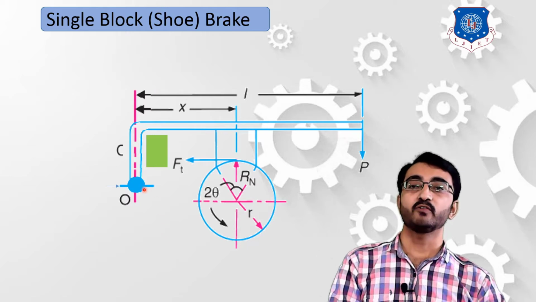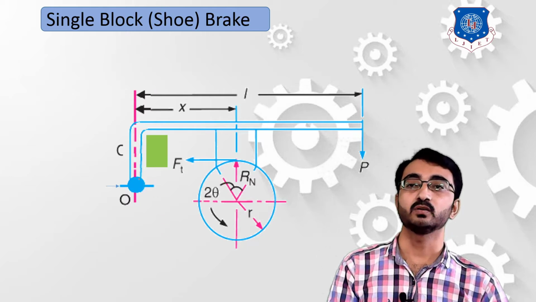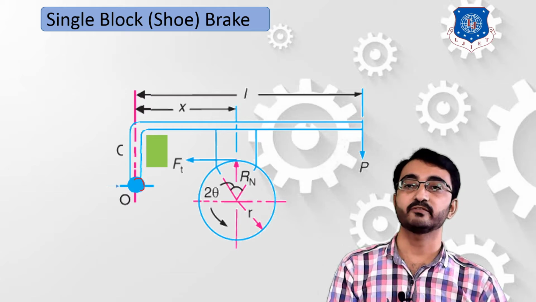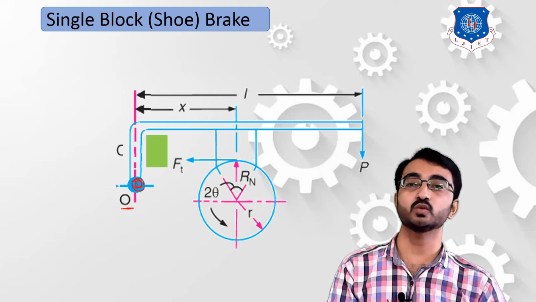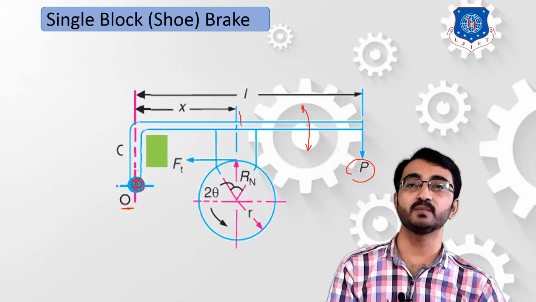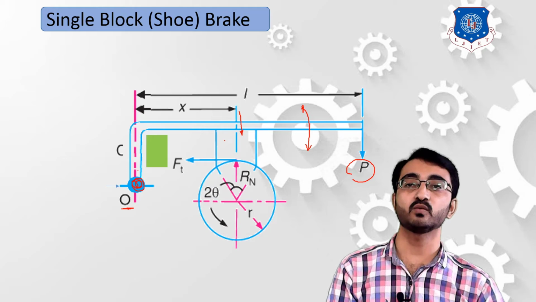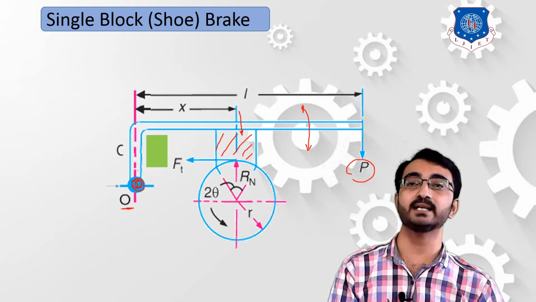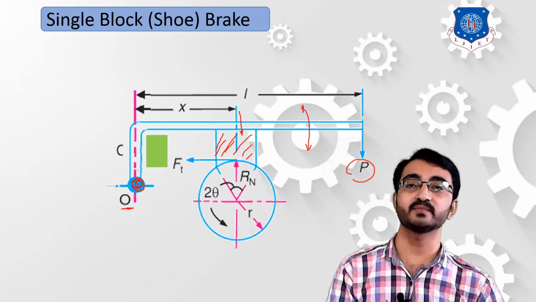Now first we have to understand this diagram. This diagram has a fixation point which is known as the fulcrum point, the O point. About this O point, this whole lever is moving, or we can say it is able to oscillate. Due to the external force applied on this lever, the lever will move in a downward direction, and due to this downward motion, we are enabling this system with a single shoe. So this shoe arrangement, or we can say this friction lining material, this block, will be in contact with this rotating element.